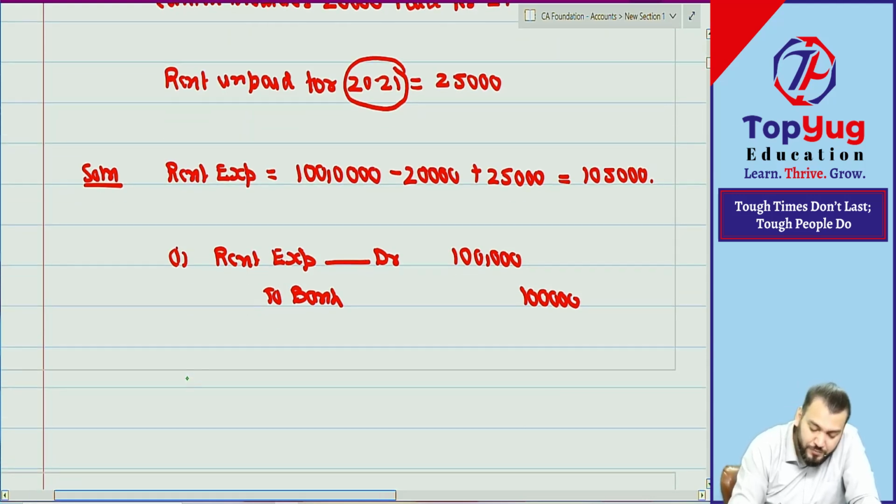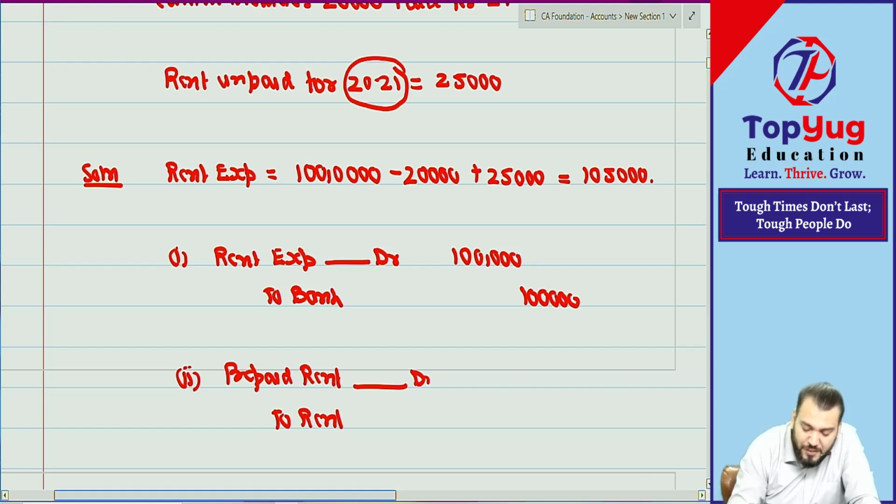It is for which year? So what journal entry you will do? Very good. Prepaid rent account debit to rent expense, and expense will be decreased. How much decrease in expense? 20,000. Understood?